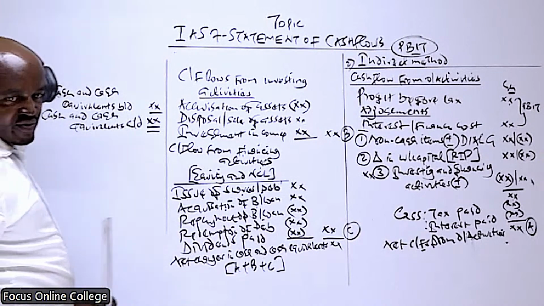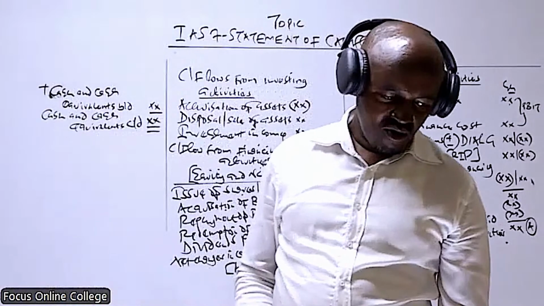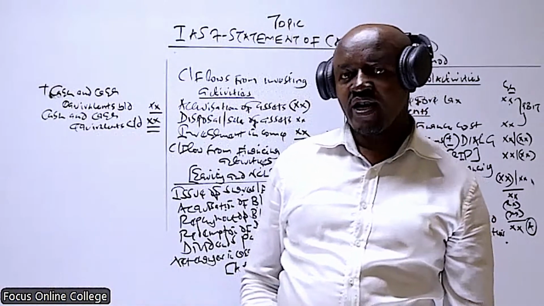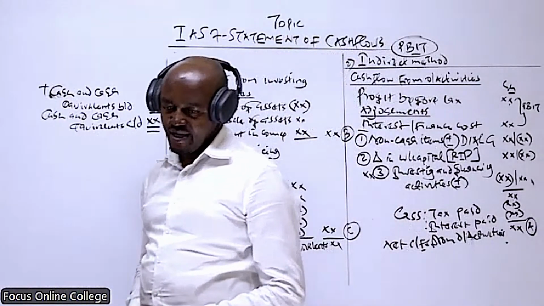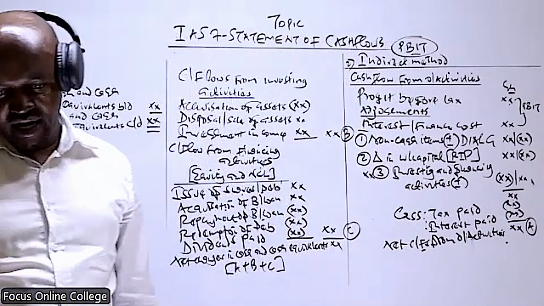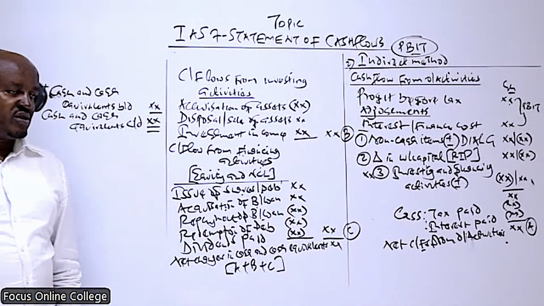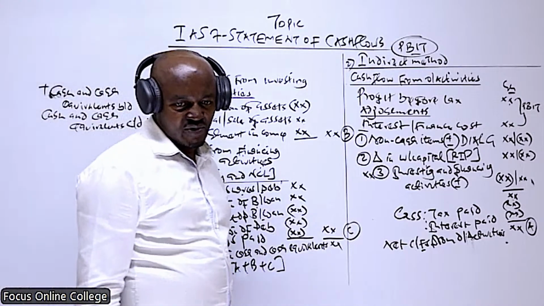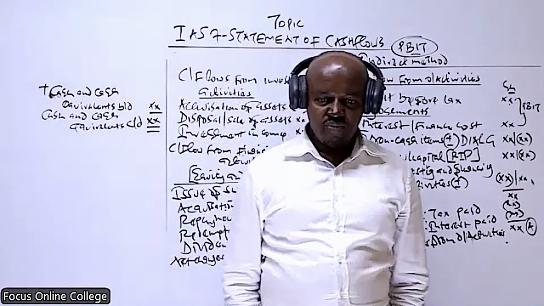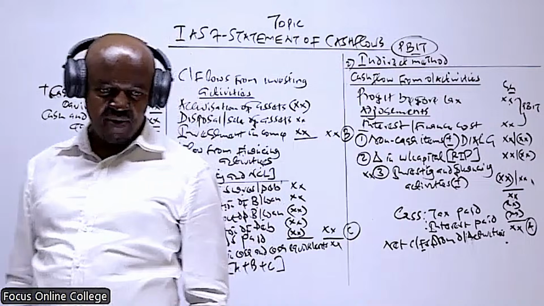So this is basically how we present, or in other terms, how we prepare what is known as a statement of cash flows. Is that well understood? How we prepare a statement of cash flows? But basically, you can only understand this once we do maybe one or two illustrations.